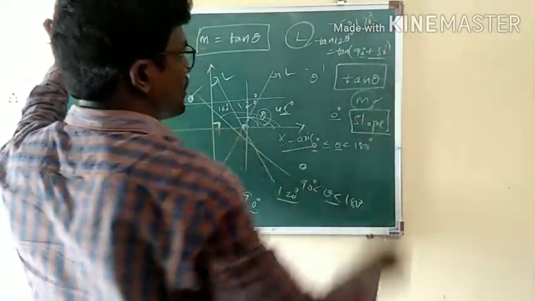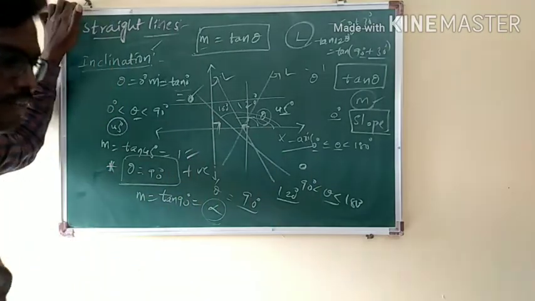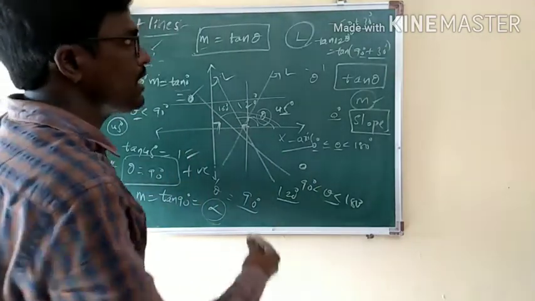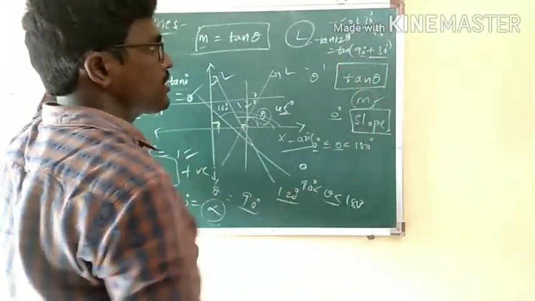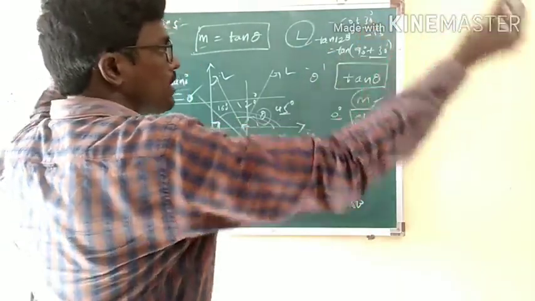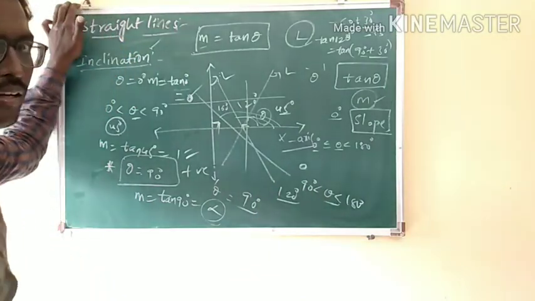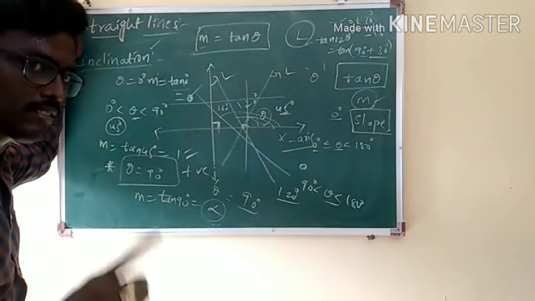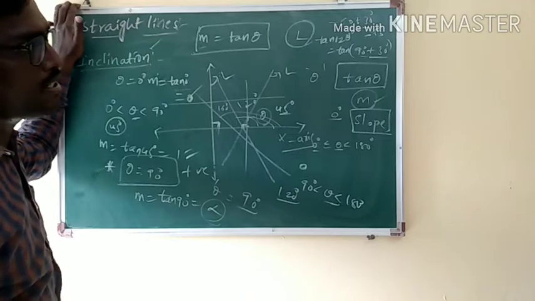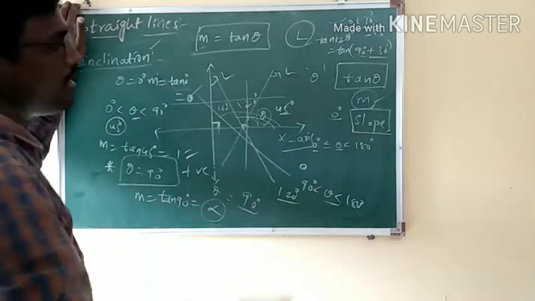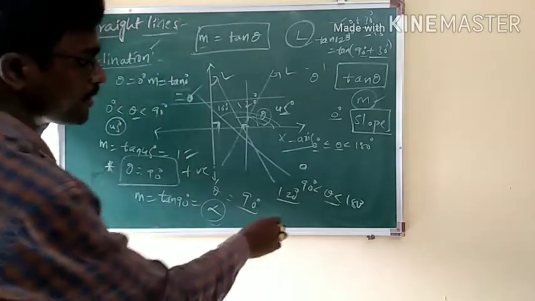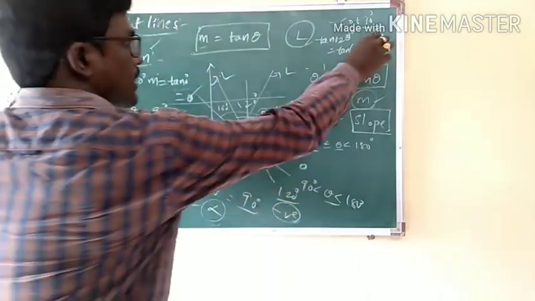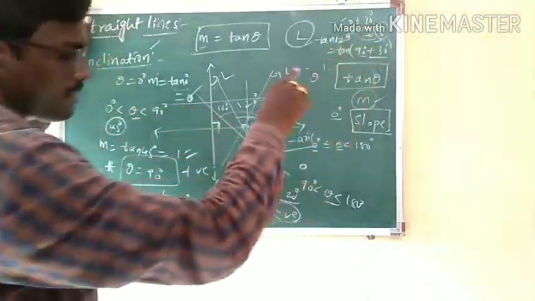In case of an odd multiple of 90, tan gets converted into cot, and cot 30 is going to be root 3 because tan 60 is equal to cot 30. So here it is going to be minus root 3. Tan 30 is 1 by root 3, tan 60 is root 3, tan 60 is equal to cot 30 and hence the value of tan 120 is going to be minus root 3. So what outcome are you getting? Negative. You forget about this, okay, you just consider only the minus sign here.